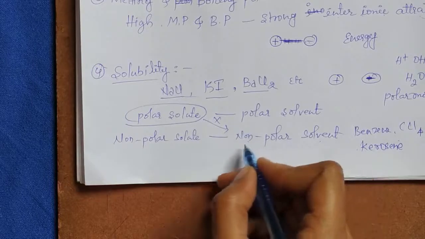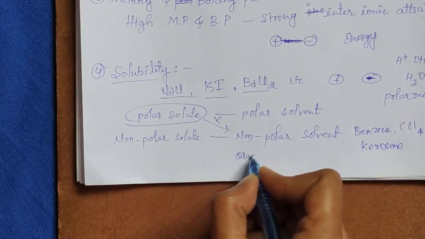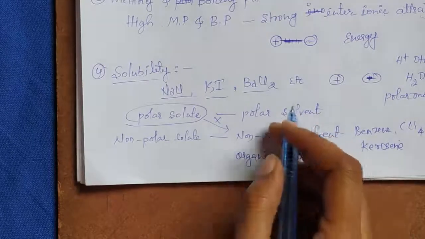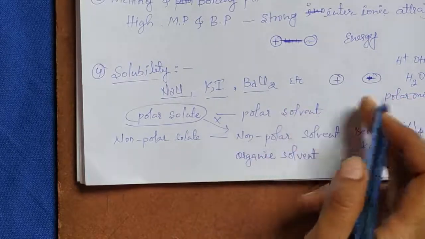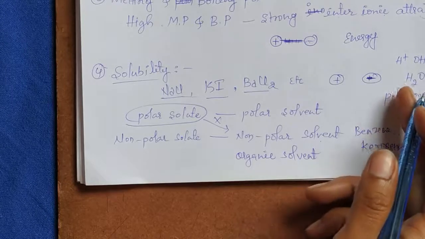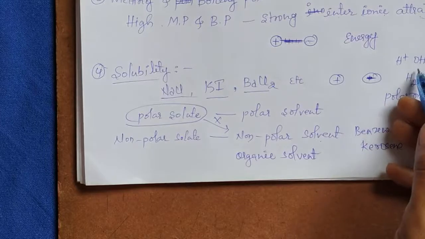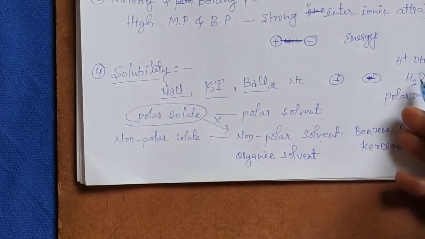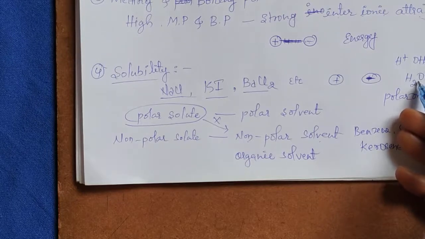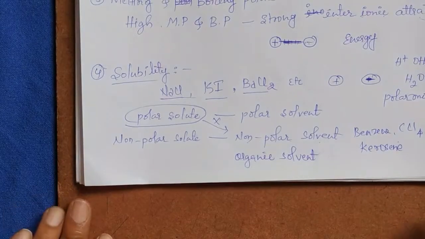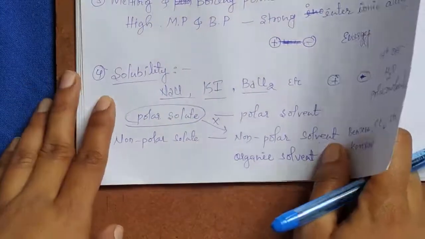These non-polar solvents are organic solvents, and water is a polar solvent. It is polar in nature. It ionizes into hydrogen ion and hydroxide ion, and it is an inorganic solvent. It can dissolve polar solutes like sodium chloride, potassium iodide and barium chloride. This is about the solubility of ionic compounds in water.